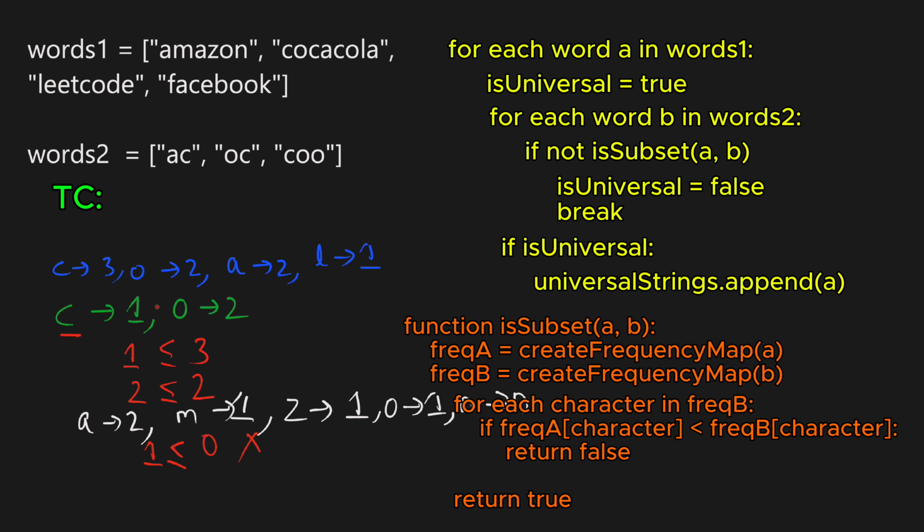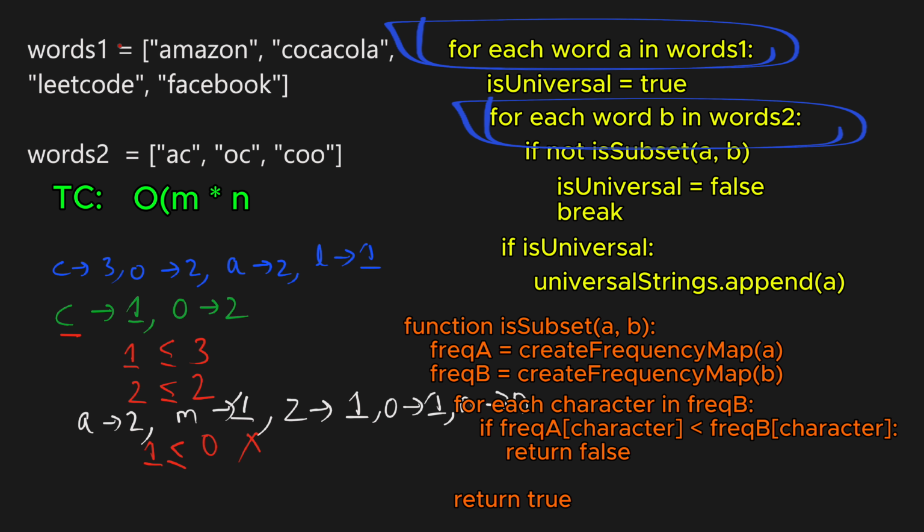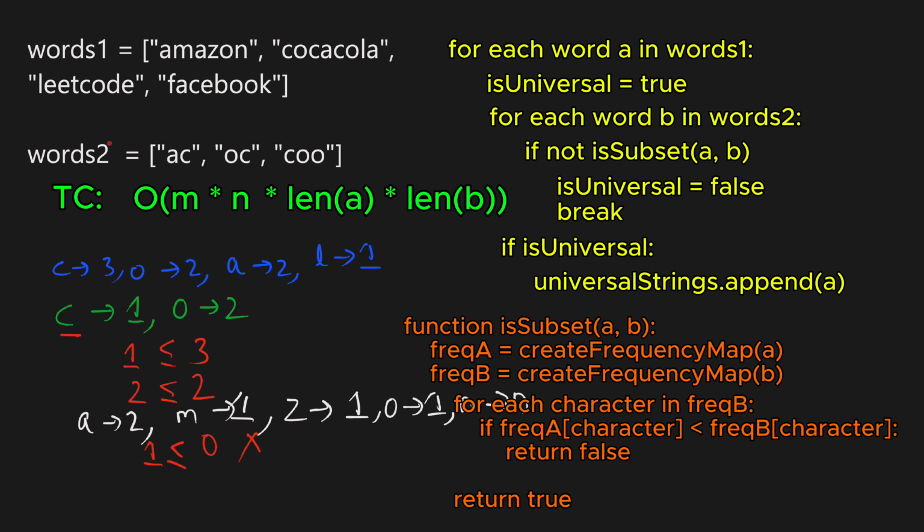Now the time complexity of this approach will be O of M into N for these two nested loops, where M is the number of strings in words 1 and N is the number of strings in words 2. And then for each word we are creating a frequency map, which will be proportional to the average length of words in words 1 and words 2. So the overall time complexity will be O of M into N into the average length of strings in words 1 and the average length of strings in words 2. And the space complexity will be O of 1 for storing the frequency map of 26 lowercase English letters.